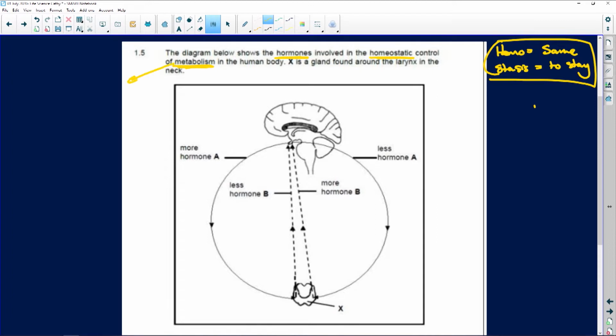So what is metabolism? It is the rate at which we function on a cell, tissue, and organ level.